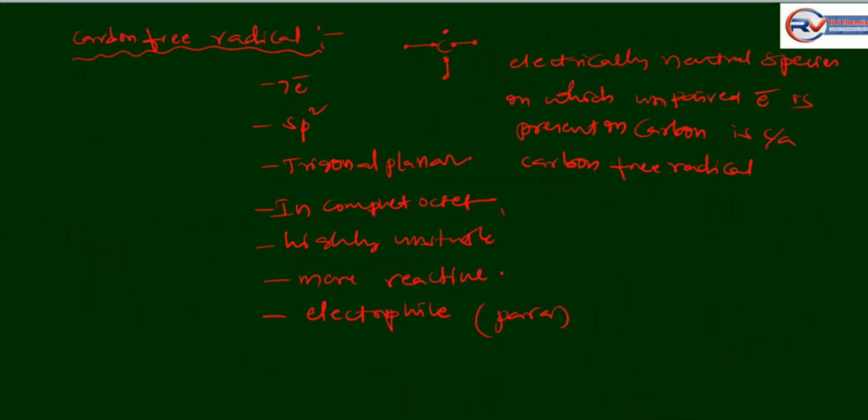See, carbon free radical. Carbon odd electron species are called free radicals. Carbon free radical is the electrically neutral species in which an unpaired electron is present in carbon. It has 7 electrons, sp2 hybridization, trigonal planar structure, incomplete octet, highly unstable, more reactive. It acts as an electrophile. It shows paramagnetic property.